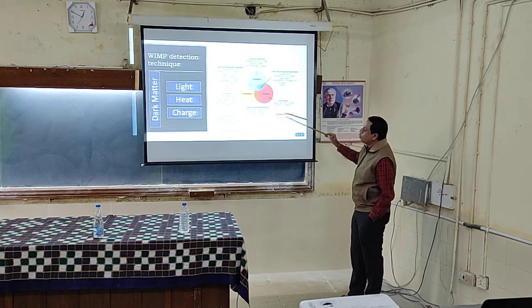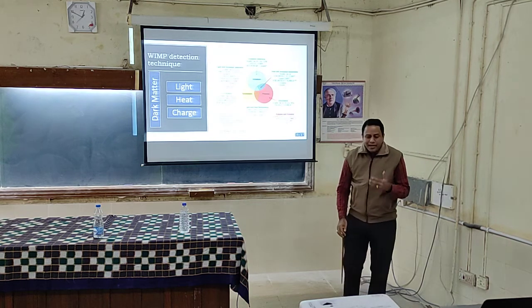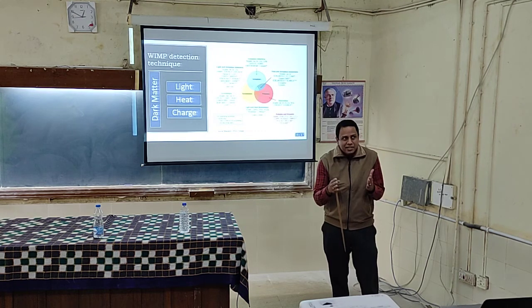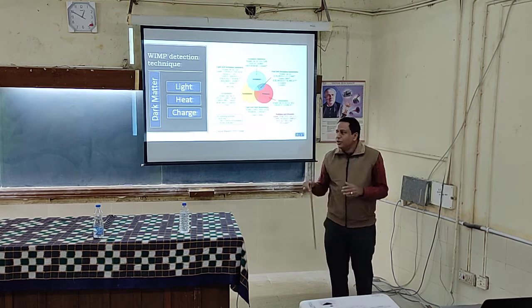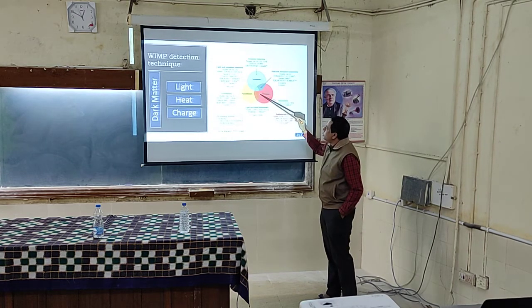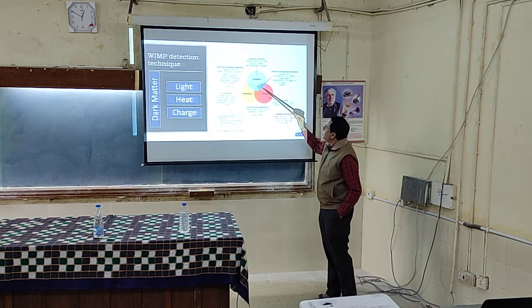Now, to make the experiment better, so that you have a better handle on signal to background, if you have multiple measurements from the detector, then you can use that information to remove many backgrounds. So in this Venn diagram, in this overlap region, because they could not get the signal, they started using both phonon and scintillation. Similarly, both charge and phonon, and charge and scintillation.